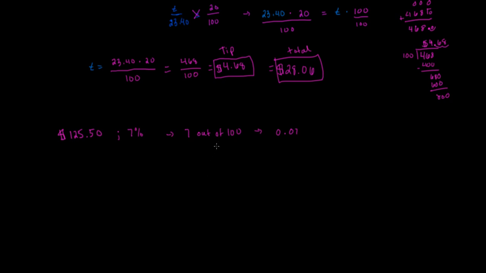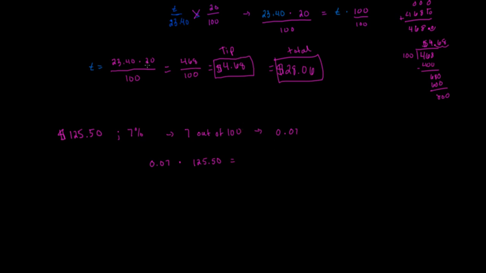What you can do that we didn't do on the last one, where we plugged everything in, solved the proportion, and then solved for t, is make this simpler by just multiplying 0.07 by $125.50. And that's actually going to give you the sales tax.